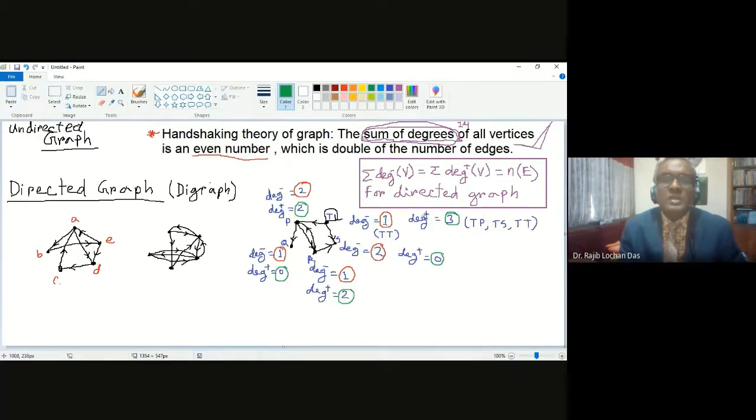You can also check how many lines. The loop is 1 line, and then these lines, 2, 3, 4, 5, 6, 7. So that is also 7. So this is the handshaking theorem for directed graphs. Is it okay? Do you understand this?